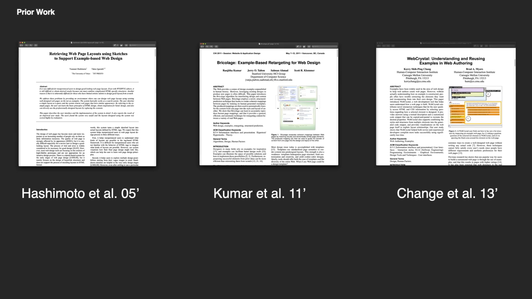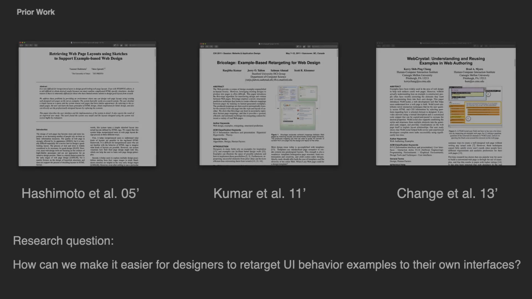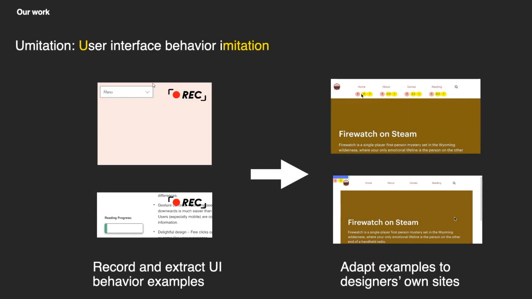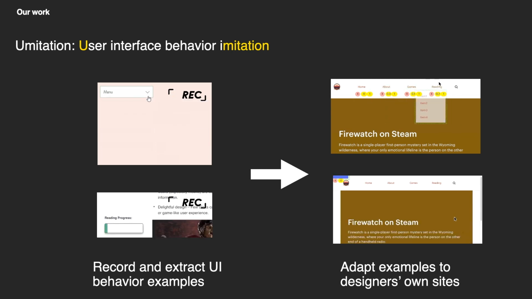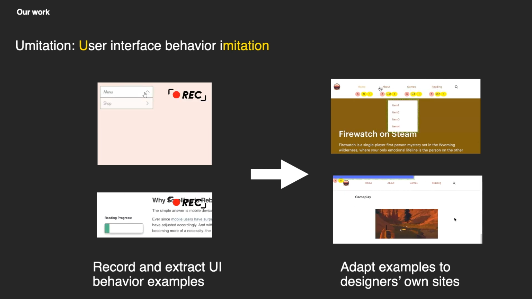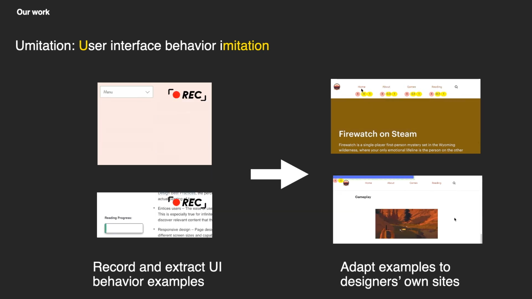Prior work has explored retargeting static design elements, but not their dynamic behaviors. In this work, we ask, how can we make it easier for designers to retarget UI behavior examples to their own interfaces? So in this work, we proposed a new interaction idea that helps designers borrow UI behaviors from one website to another. We instantiated this idea by creating Umutation, a prototype that allows people to extract, edit, and adapt UI behaviors to their own websites.